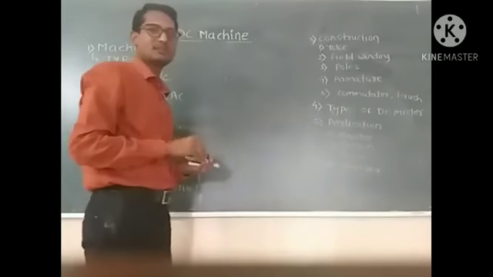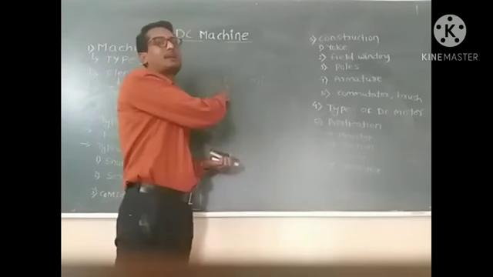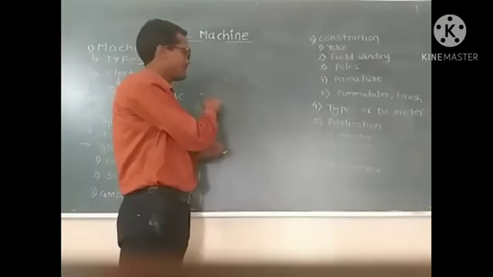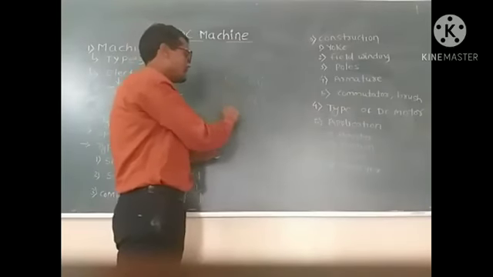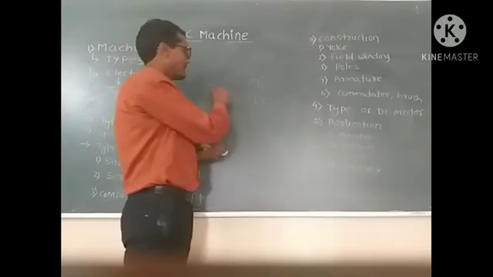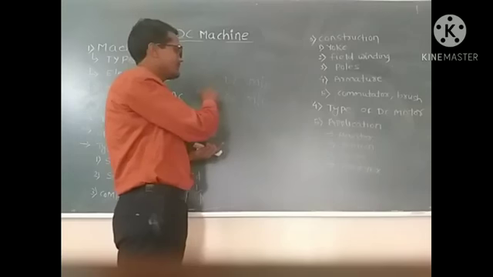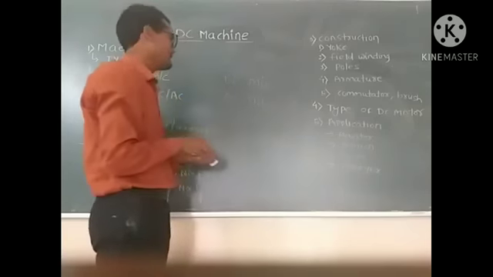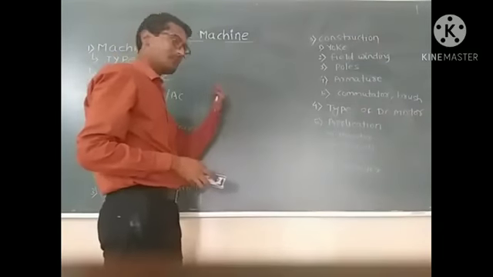What is meant by a DC machine? The machine which operates on a DC power supply is called a DC machine. DC means direct current supply. The machine which operates on an AC power supply is called an AC machine. AC means alternating current supply. These are the two types of electrical machines.